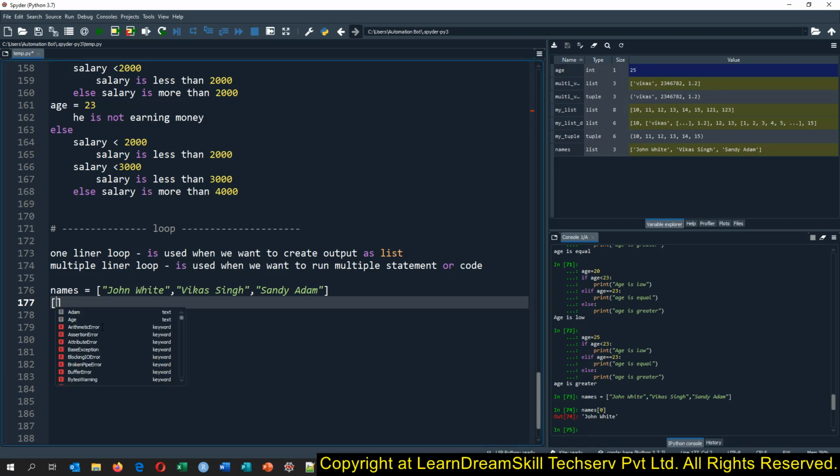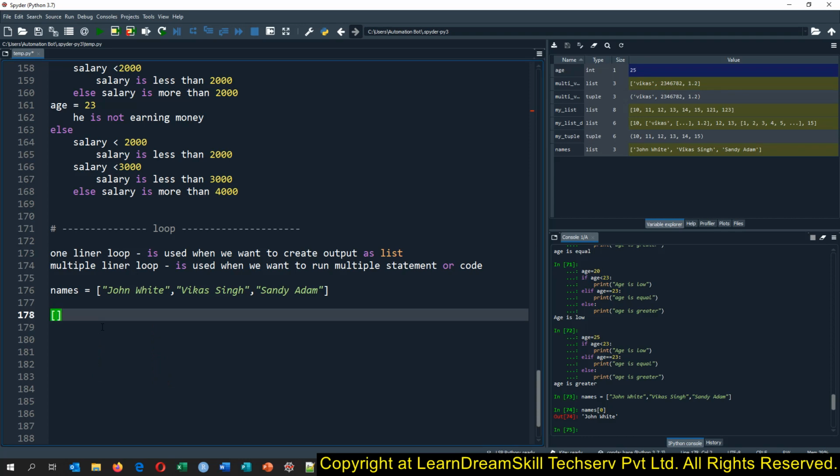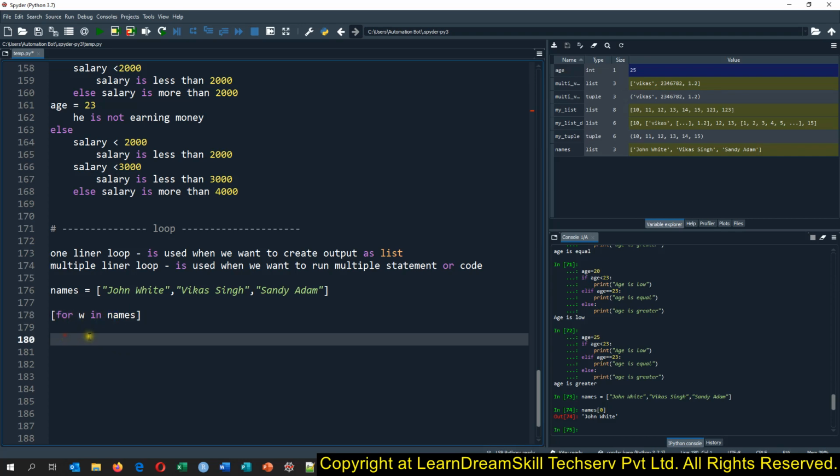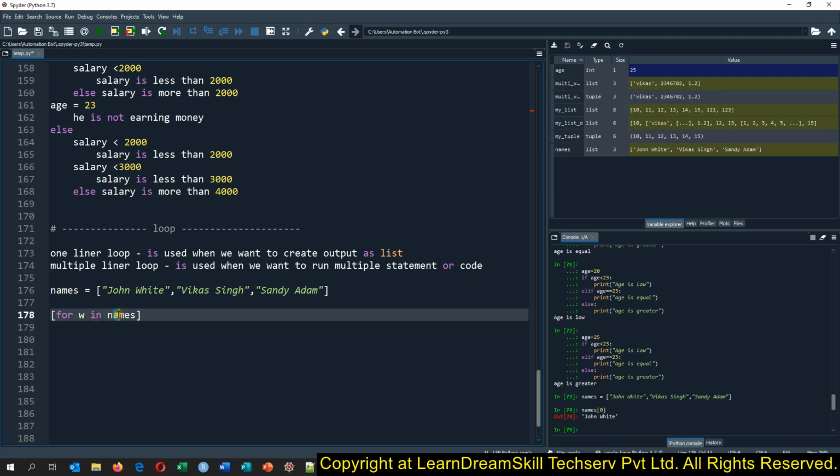So for that, mainly you will have to write this square bracket, and then you need to say for w in names. This loop will run on the names. If you are working in another programming language, whenever we want to run a loop on any object, we get the UBound and the LBound, which is the upper bound and the lower bound, or I would say the maximum index and the lower index of an array. Whereas in Python, you don't need to do that. You simply say for w in names, and now this for loop will run on each element.